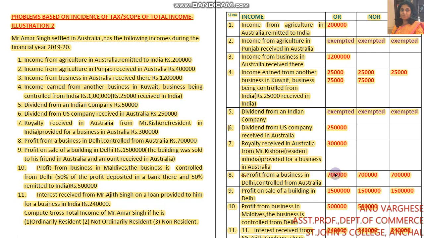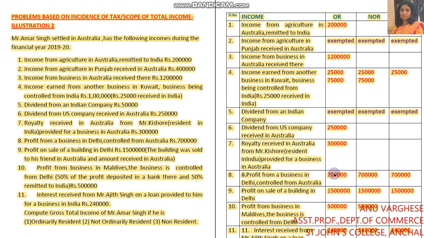Income arising outside India from a business controlled in India is taxable only for ordinarily resident and not ordinarily resident. Income arising outside India and from a business controlled outside India is taxable only for ordinary resident. Income earned outside earlier, brought or remitted to India during the previous year, is not taxable for ordinary resident, not ordinary resident and non-resident.